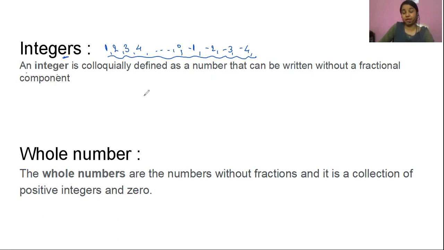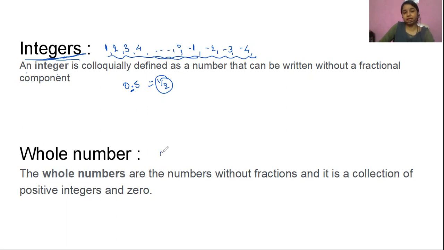So what are the fractional components? This is 0.5, right? So this point defines a fraction. That means 0.5 is 1 by 2, right? So it will be called a fraction. Fraction means a part, right? So the integers are not a part. These integers can be said to be absolute numbers. Okay. Now let's come on here.